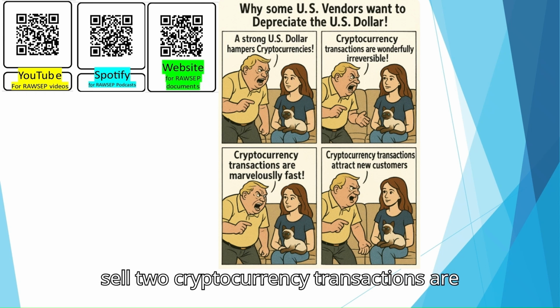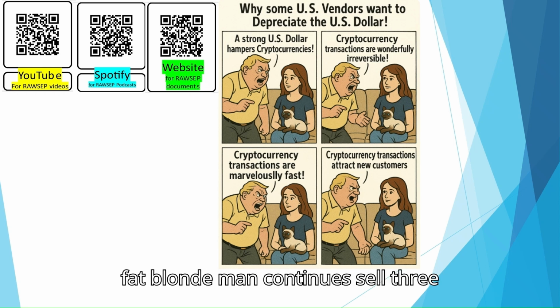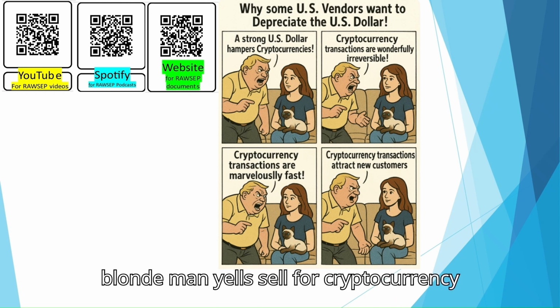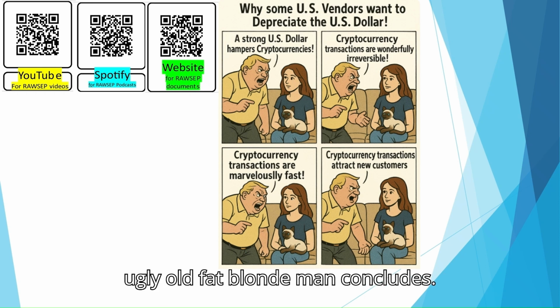Cell 2. Cryptocurrency transactions are wonderfully irreversible. The ugly old fat blonde man continues. Cell 3. Cryptocurrency transactions are marvelously fast. The ugly old fat blonde man yells. Cell 4. Cryptocurrency transactions attract new customers. The ugly old fat blonde man concludes.